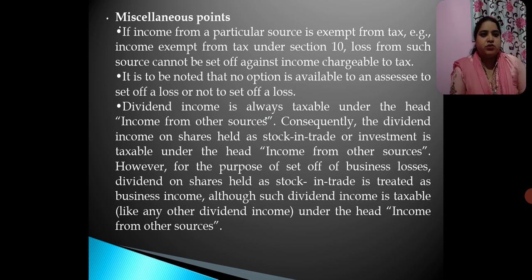So you can go through those sessions on my YouTube channel to understand which incomes are exempt from tax under section 10. So if a loss from any such source is arising, that cannot be set off against income chargeable to tax.